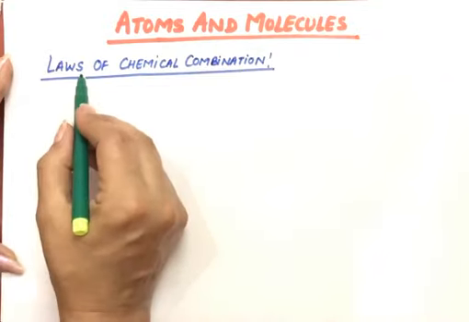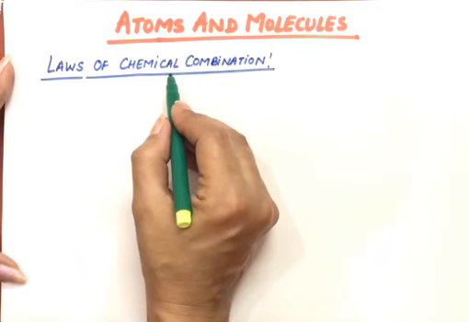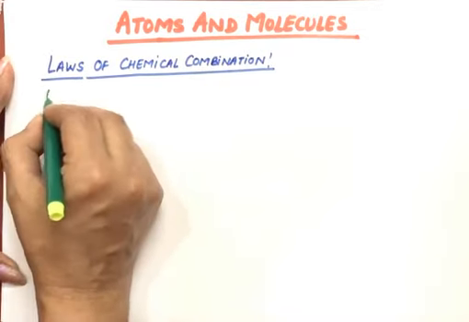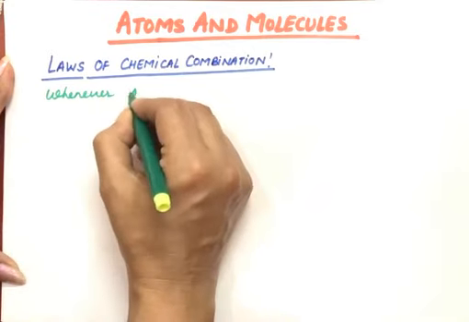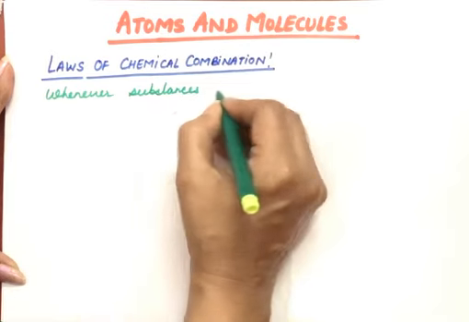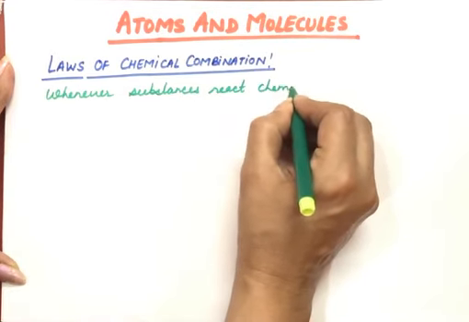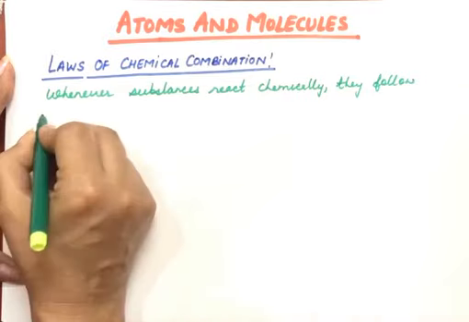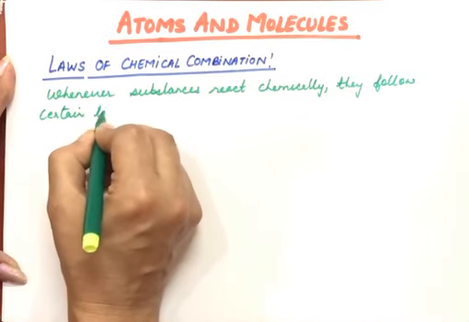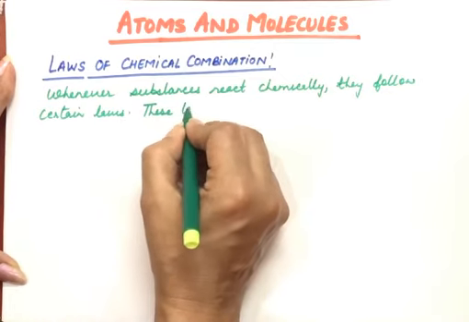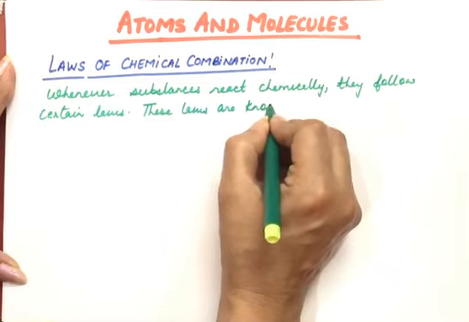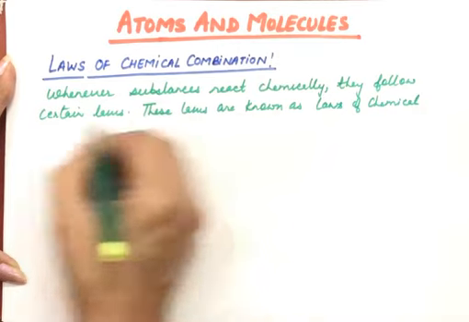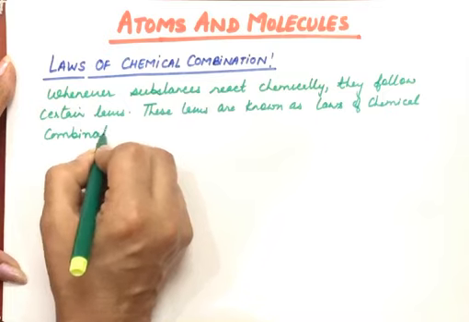Whenever substances react chemically, they follow certain laws, and these laws are called laws of chemical combination.